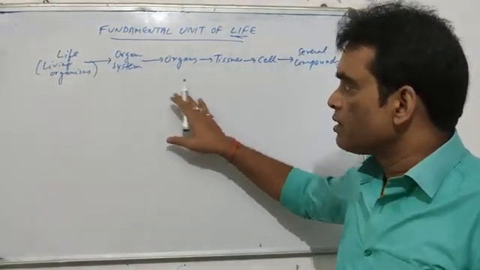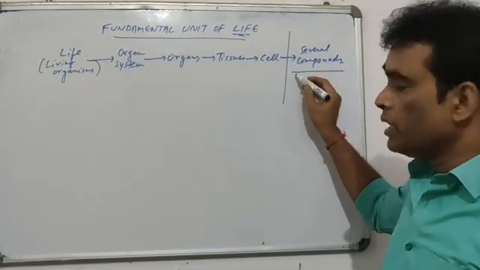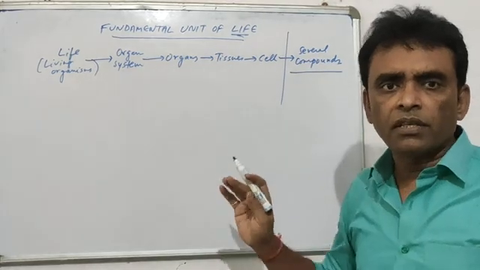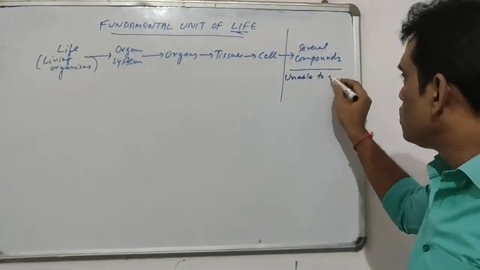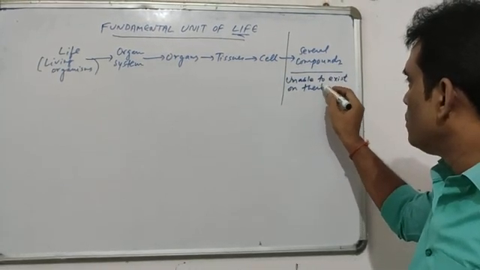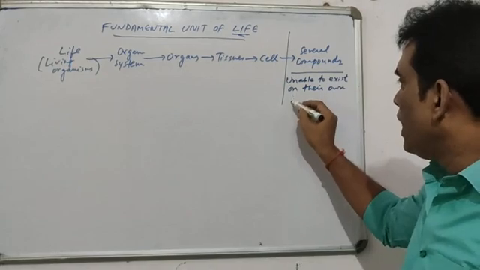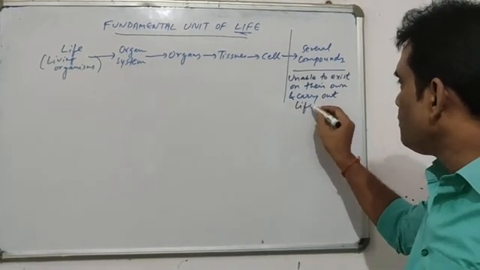Out of all these things, we find that the several compounds inside the cells are unable to exist on their own and carry out life activities.